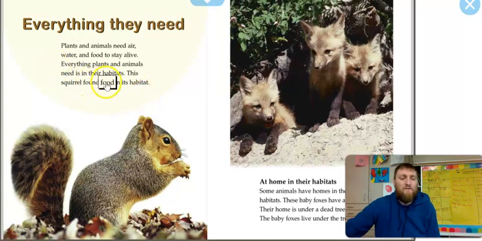This squirrel found food in its habitat. At home in their habitats. Some animals have homes in their habitats. These baby foxes have a home. Their home is under a dead tree. The baby foxes live under the tree.